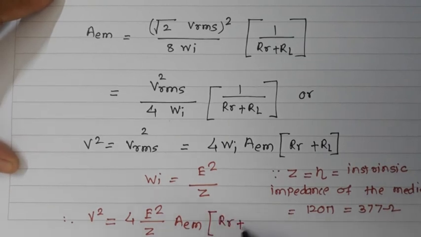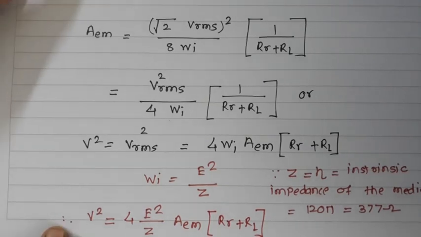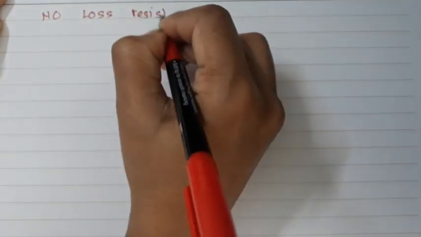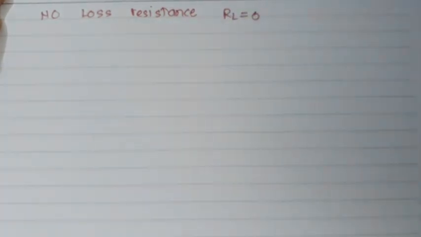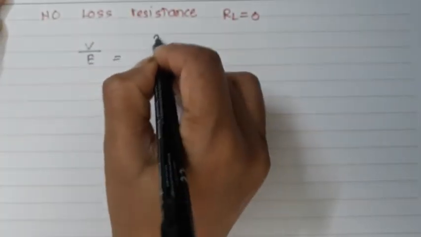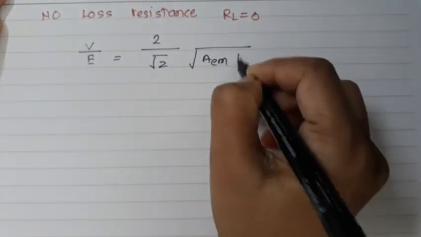Rr plus RL. Now with no loss resistance, we have a radiation resistance only, so RL is equal to 0. Then V by E is equal to 2 times root of Z AEM Rr.